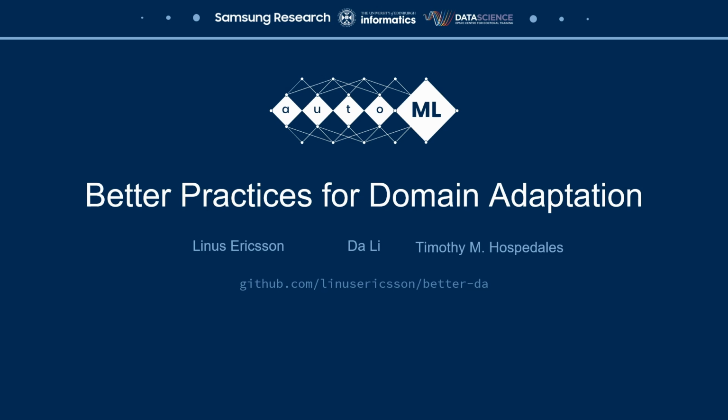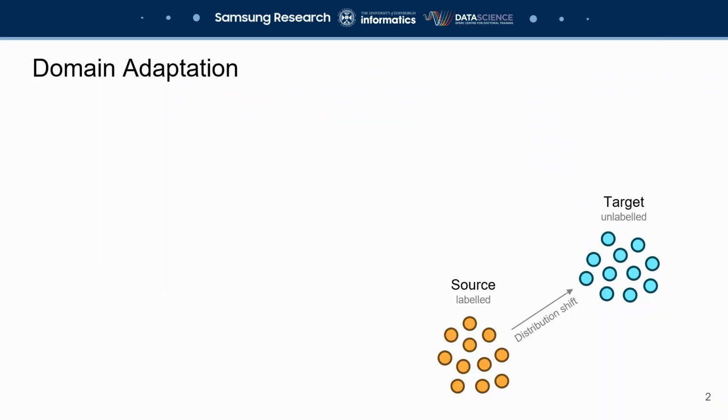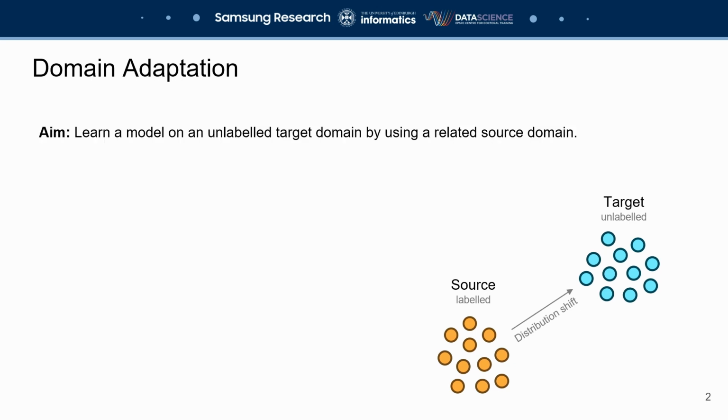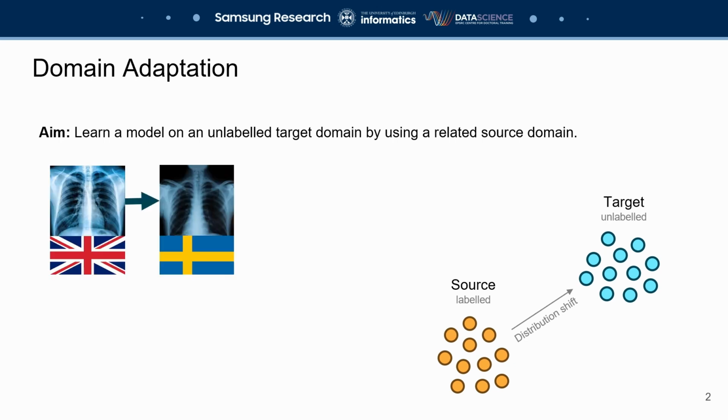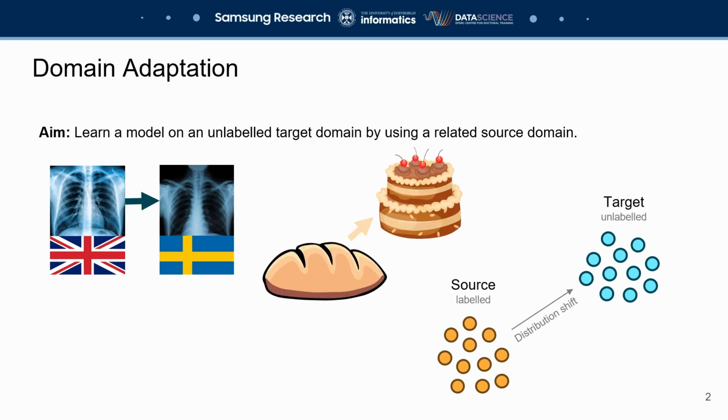Welcome to our paper on better practices for domain adaptation in the AutoML 2023 conference. The field of domain adaptation is concerned with learning over distribution shifts. In particular, the common setup is to learn a model on an unlabeled target domain by using a related source domain. Examples of this include adapting a model trained on medical images from one country to images from another country, or a model trained on bread recipes to cake recipes.